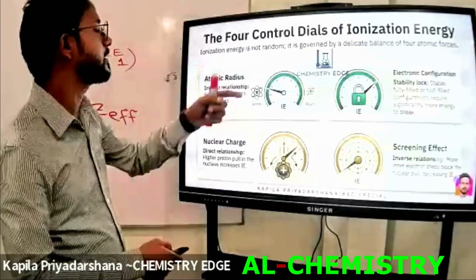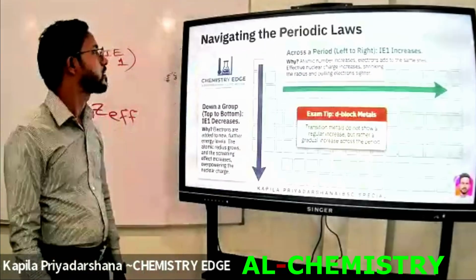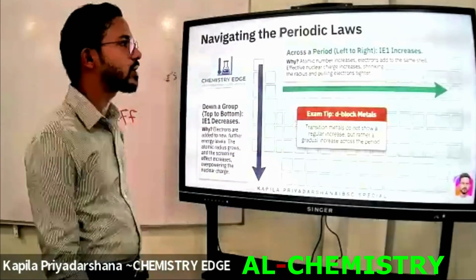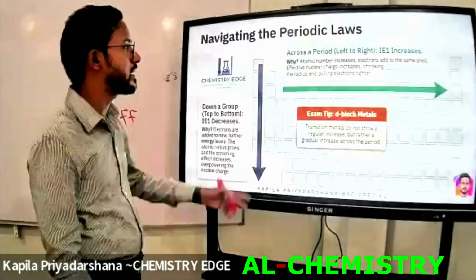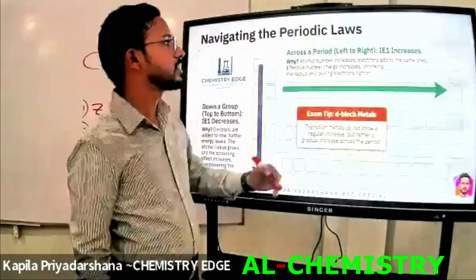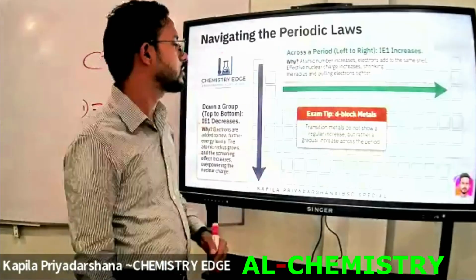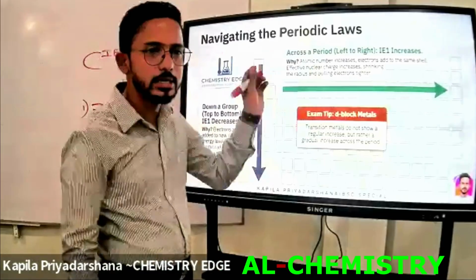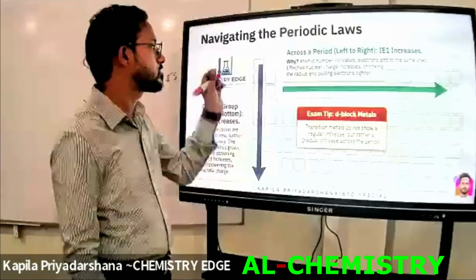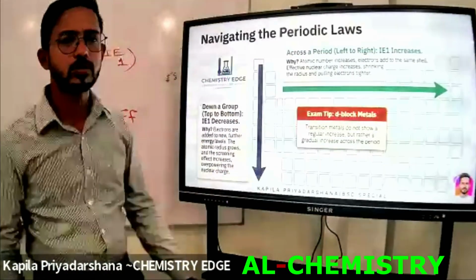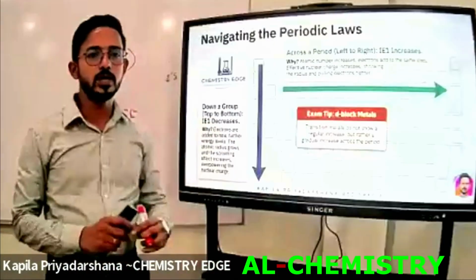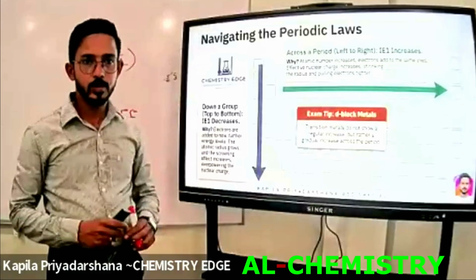Yes, across a period. Look at this. Navigating the periodic laws, when we consider across a period, left to right, the ionization energy increases. The main reason is why? The atomic number increases and electrons add to the same shell. It means the effective nuclear charge increases, right? The radius shrinks and pulls the electrons in, so it's difficult to release electrons from the valence shell, right? You remember?